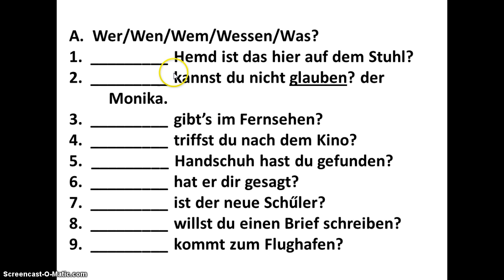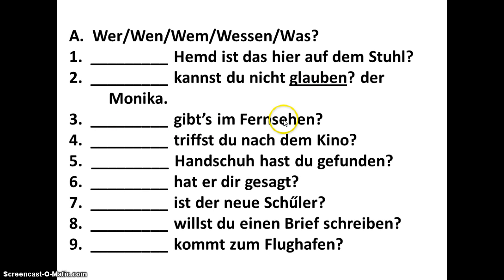In the second example, not followed by a noun. Okay? You'll notice that I've also underlined glauben. That's just to keep you thinking, where are those dative verbs hiding? In number 2, there's a du. Okay? And glauben is a dative verb, as I've just said. So while you want to say, whom can you not believe? All right, I'm asking about, it sounds like a direct object, but it really is wem, because the glauben makes the object dative. In the third one, I'm asking, gibt's im Fernsehen?